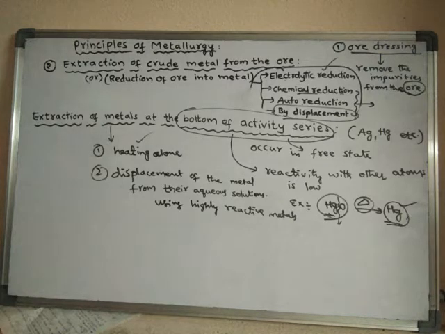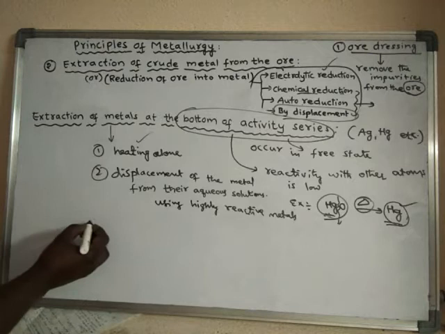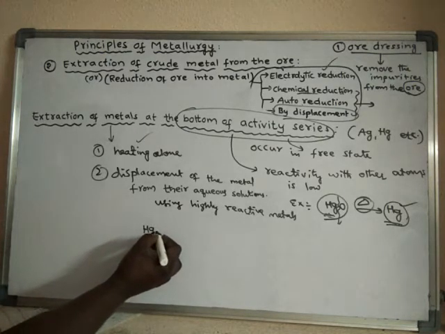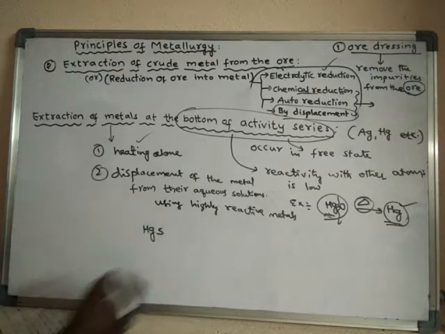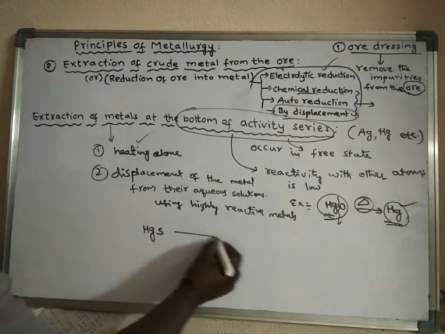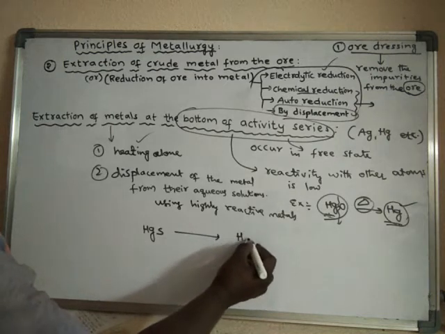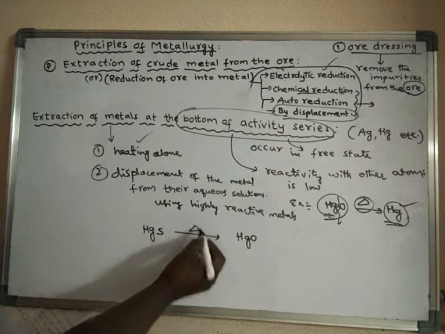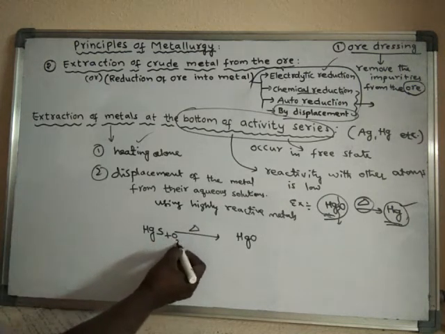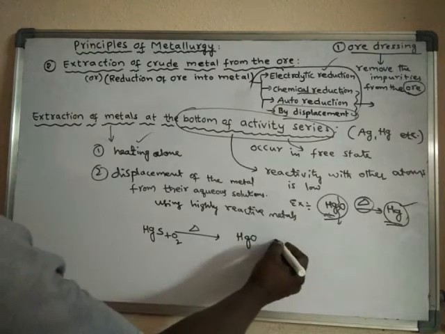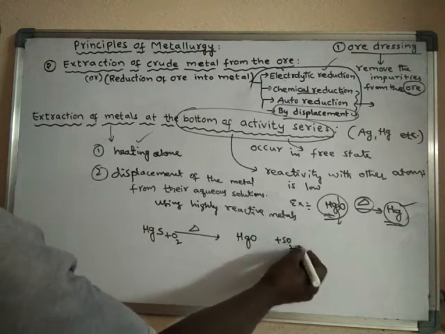For example, mercuric sulfide. As it is a sulfide, we have to convert it into oxide. Upon heating in the presence of oxygen, it will convert into oxide and sulfur dioxide gas is released.